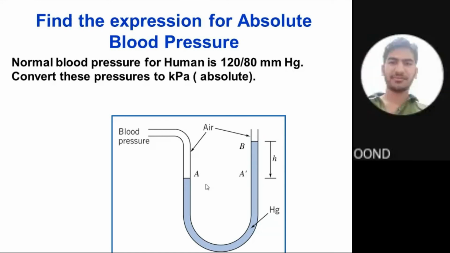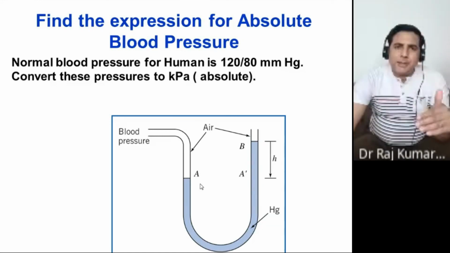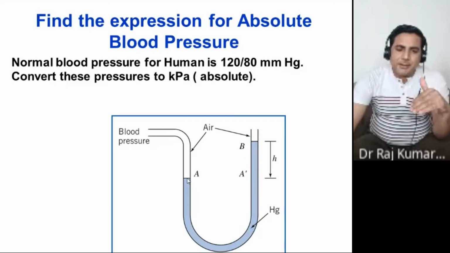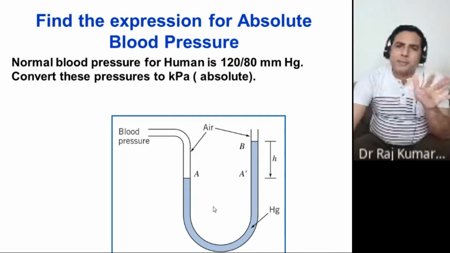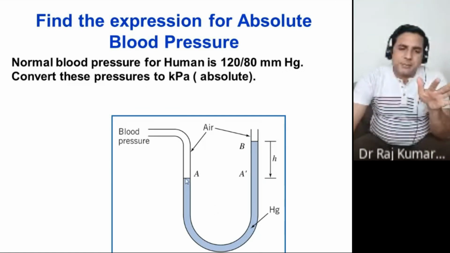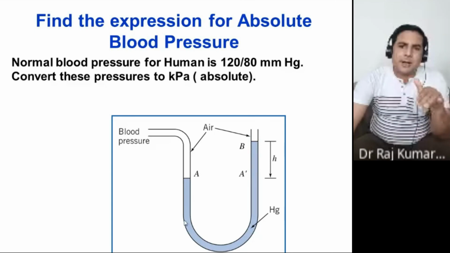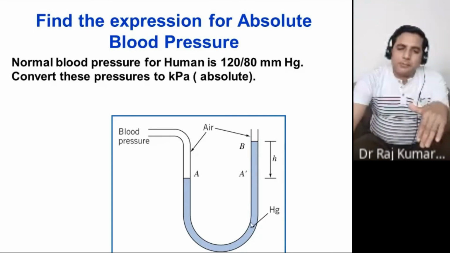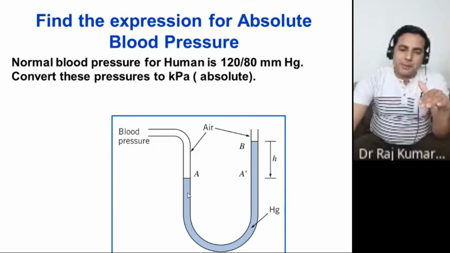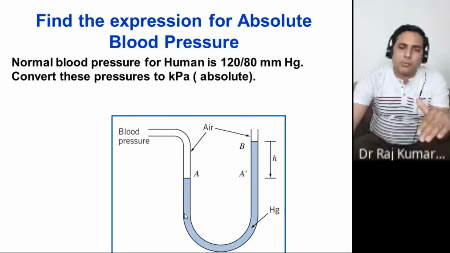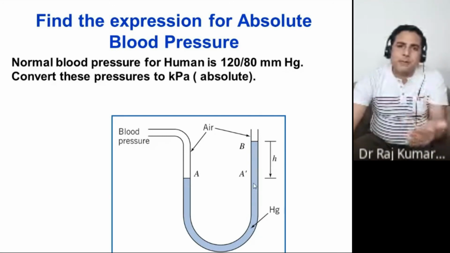So there's a rule here. If you are coming this way and moving up that way, you are moving within the same fluid, so this much pressure would be up here. If you are going further down, the pressure would be more. If you are going further up, then the pressure would decrease.